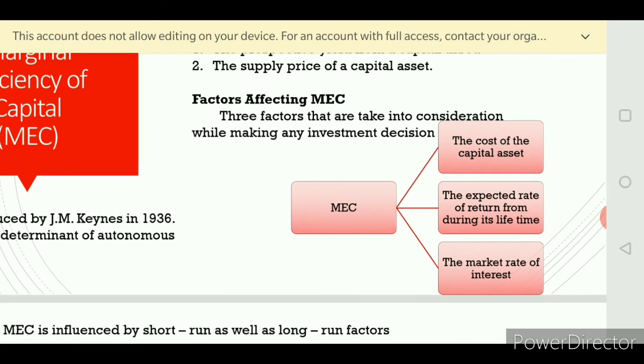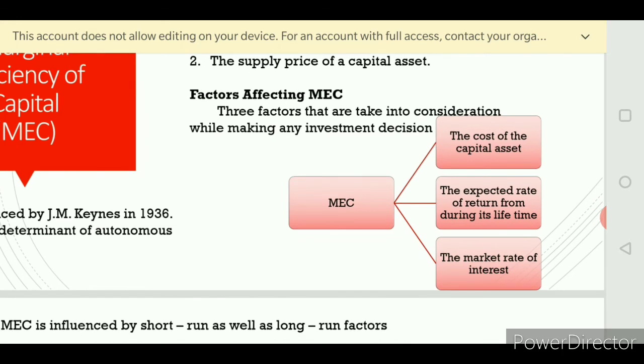Next, factors affecting marginal efficiency of capital. It depends on, first, the cost of the capital asset. The asset value should be moderate; then only can an entrepreneur invest. If the asset value is too high, he cannot invest.